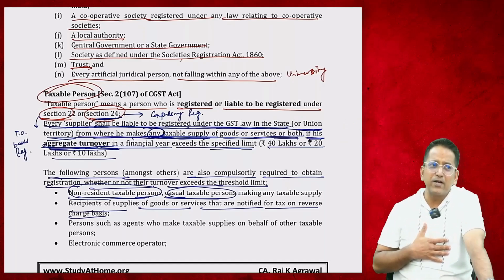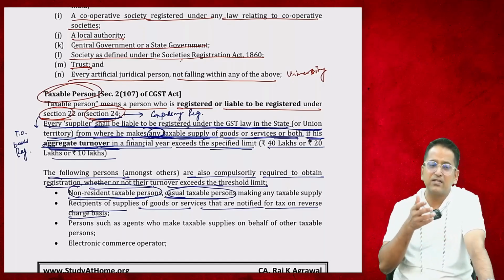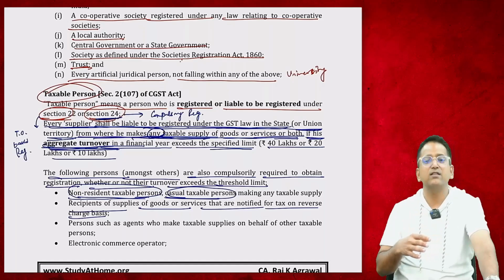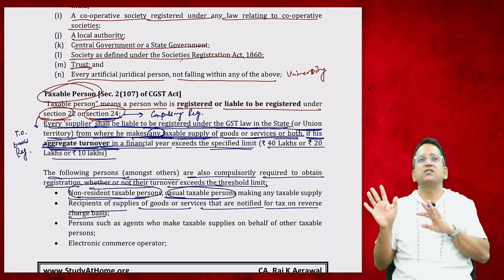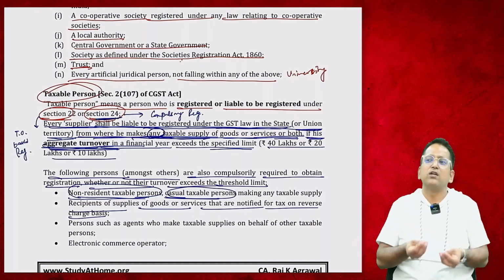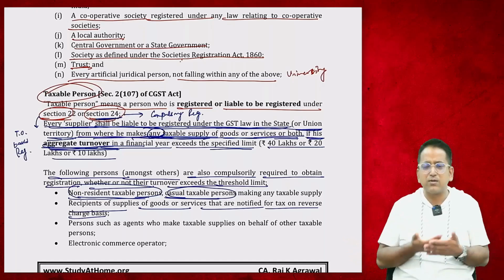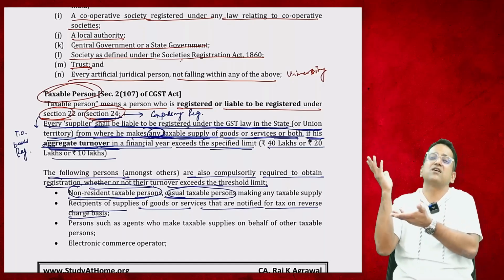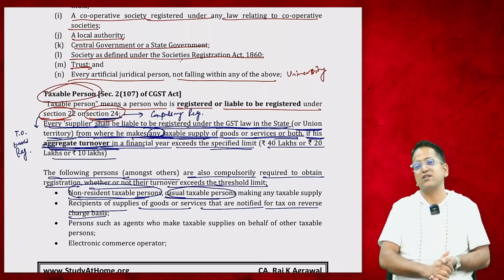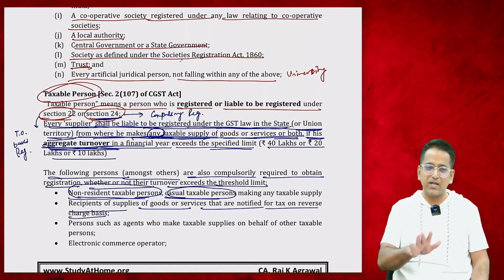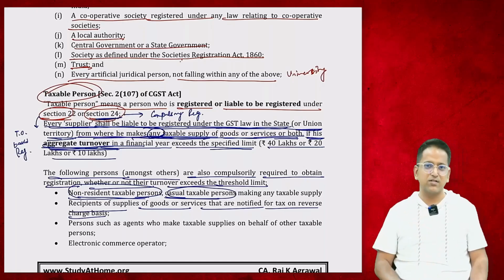In some cases reverse charge is not applied to everyone. So if I am liable to pay GST under reverse charge, meaning I have to pay GST on my purchase, what is the point of sales, no matter how much your sale is? Whether it's 1 lakh, 2 lakh or anything else, I have to get registered under GST, not due to sales but due to purchase, because I have to pay GST to the government. It says that if you have the necessity to pay the GST due to the purchase, then you have to take registration of the GST.